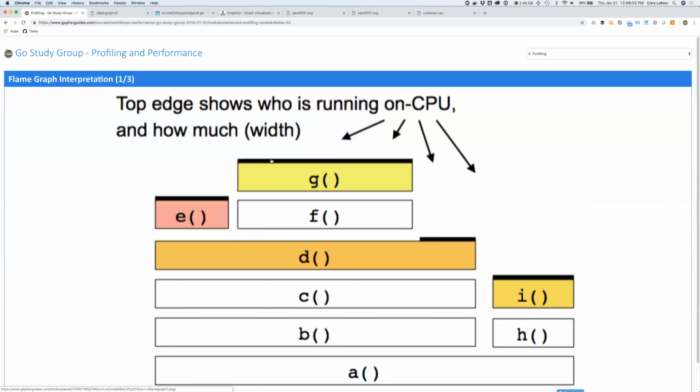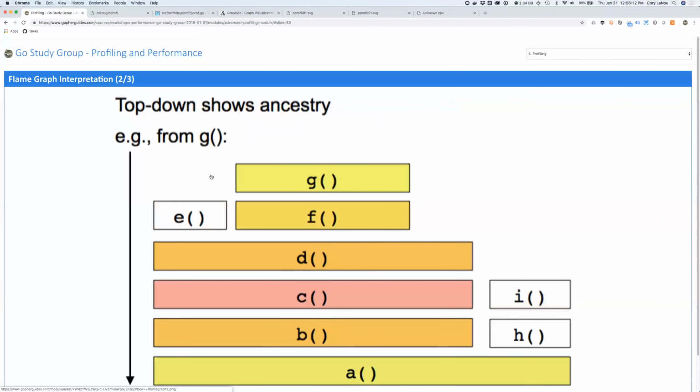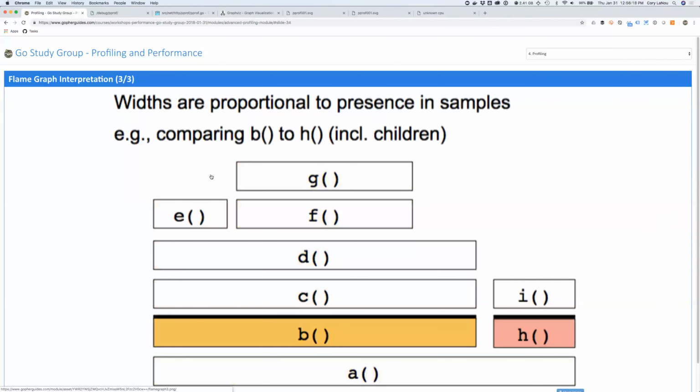So the top edge just shows the end of this stack, the last thing that got called, and you got your kind of stack depth. This is your complete width all the way across here, and they're proportional. The colors don't mean anything, by the way, okay? So top down or bottom up, in our case for an icicle graph, shows just the ancestry of your stack depth and your calls. And then the widths are proportional, right? So E looks like it's about a quarter of what F is. D, you know, makes up E and F and all that kind of stuff, right? So that's how that breaks down there.